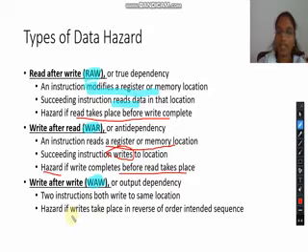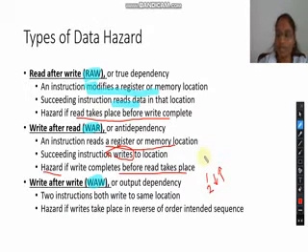Instruction 1 first writes in that particular location, then instruction 2 writes in the same location. Otherwise, if this happens in the reverse order, then this write after write hazard, or output dependency, will occur.